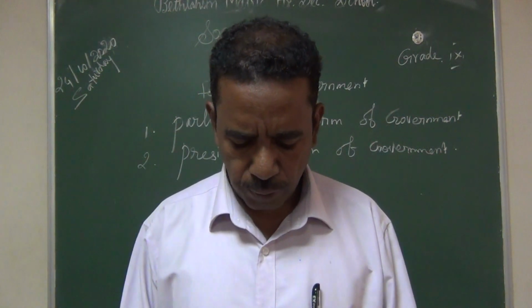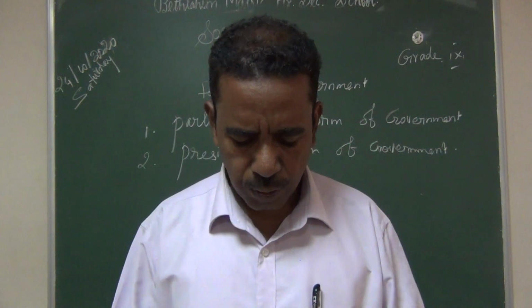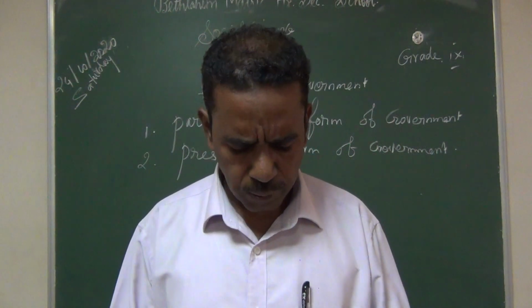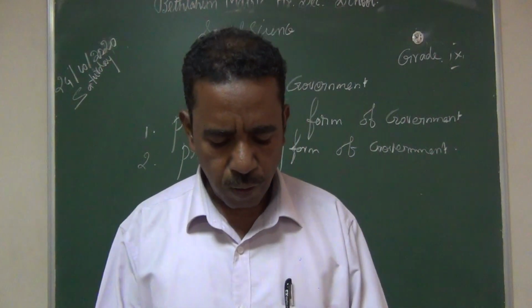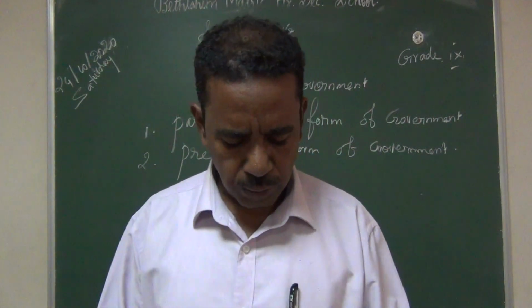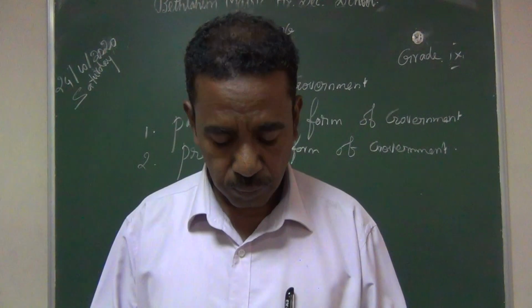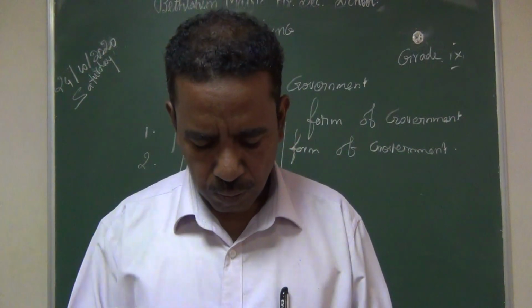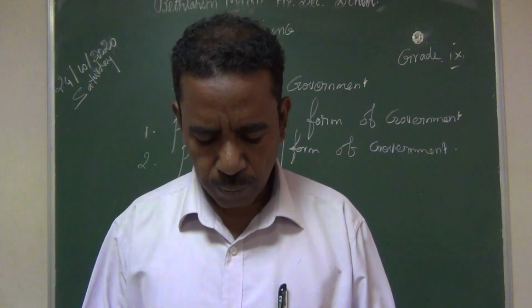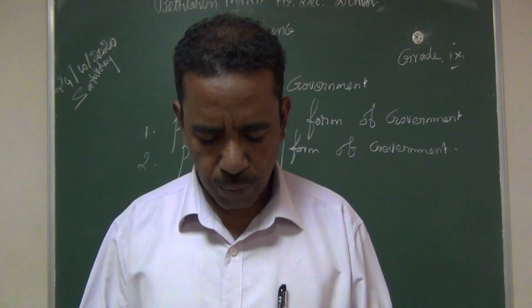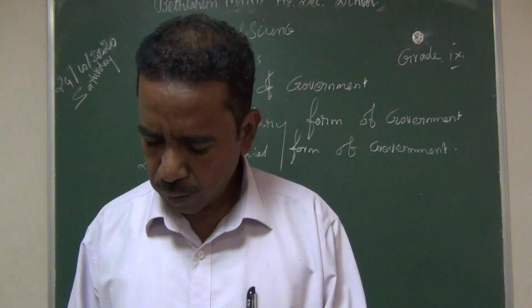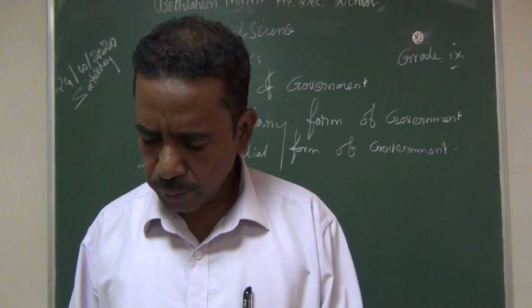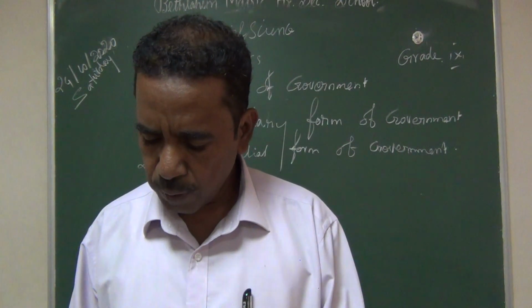Then answer the following: list out the types of constitution. That is page number 266, types of constitution heading, already marked, with the picture shown. Then what are the merits of the federal government? Page number 267, merits of federal form of government heading.